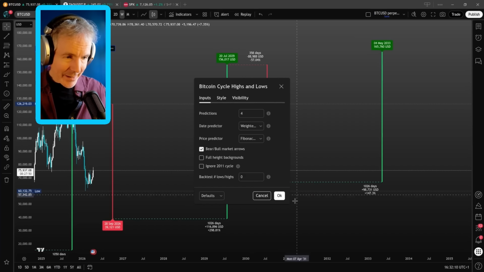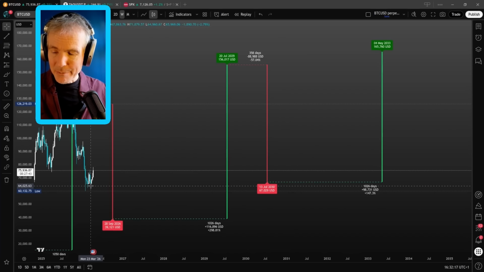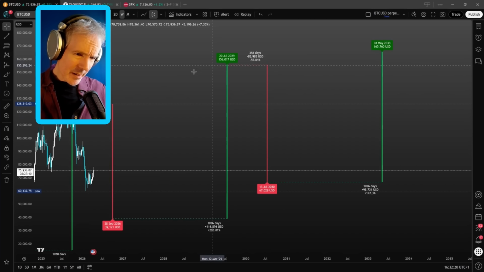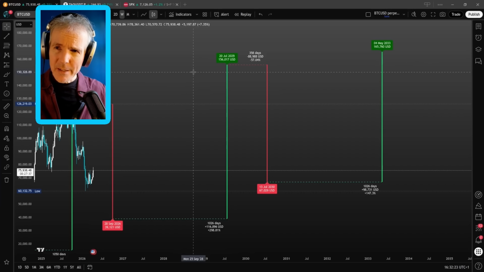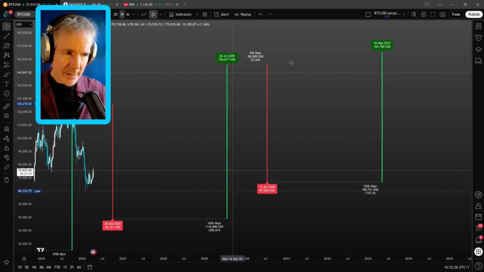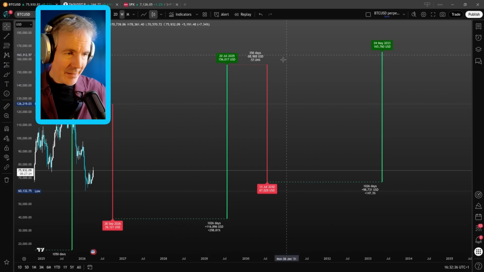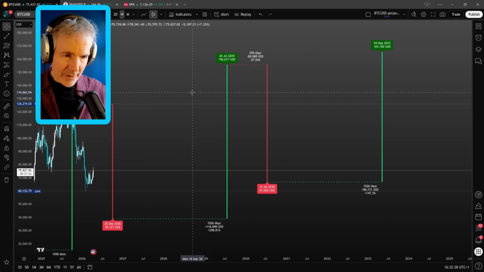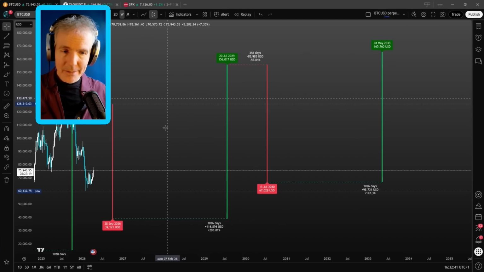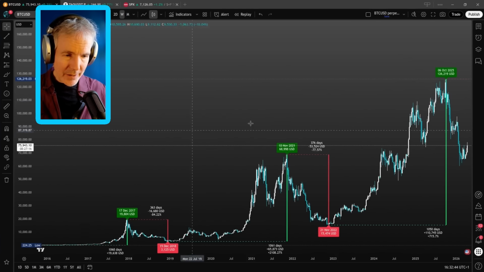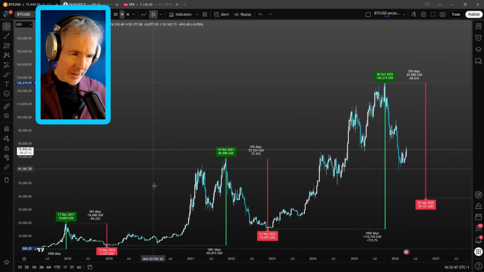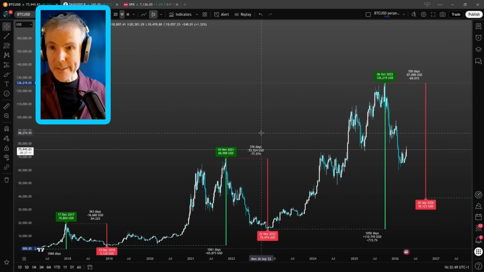But is it accurate? More to the point, is it kind of plausible, I suppose? 156 just for 29 seems a bit low, but then again, as I was saying, this is just the algorithm, the maths, the stats telling us that it's likely we're going to get diminishing returns, because we've seen diminishing returns so far throughout all of these various cycles. Each one the return has been significantly less percentage-wise than the previous.